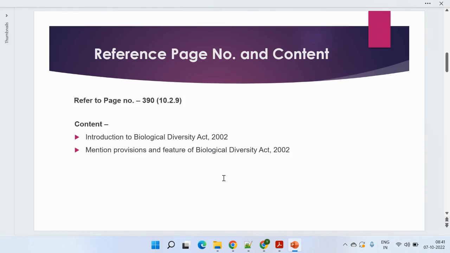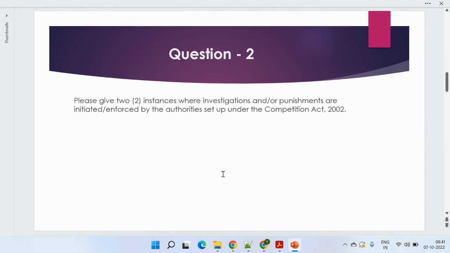Now going to our second question. Please give two instances where the investigations or punishments are initiated and enforced by the authorities set up by the Competition Act 2002. So again, it seems to be a very straightforward question wherein you just need to explain about the Competition Act, what this is all about, and what are the two examples in which punishments or certain investigations were enforced by the CCI authorities as per the Competition Act.